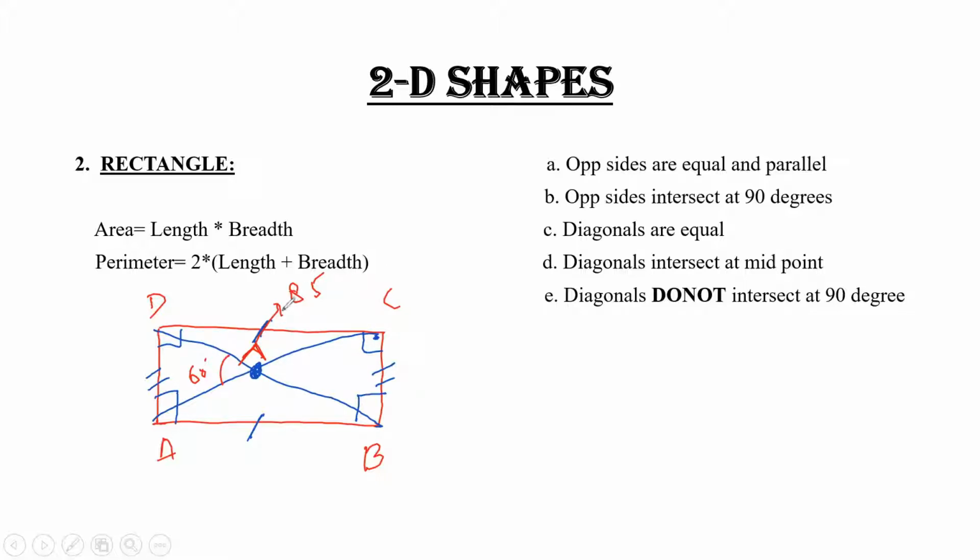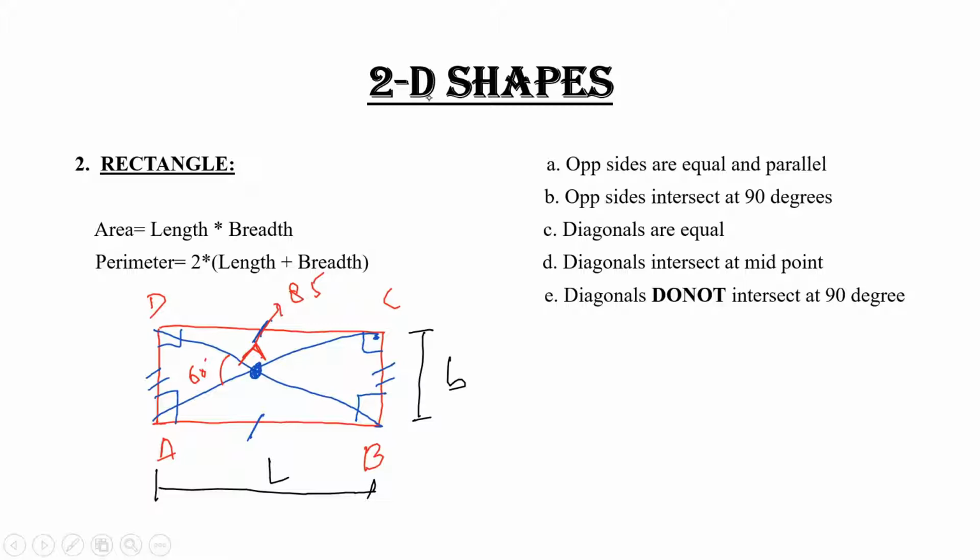Clear? So to find the area of a rectangle, the formula is length into breadth. This is your length, and this is your breadth. So length multiplied by breadth will give you the area, and for the perimeter you have to add all these sides. 2 breadth and 2 length will give you the perimeter, like 2 into (length plus breadth), which will give you the perimeter of a rectangle. Clear?